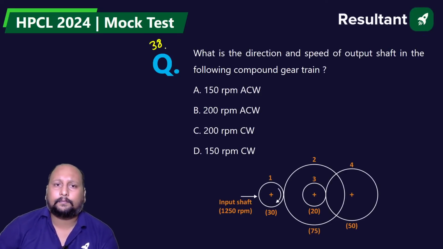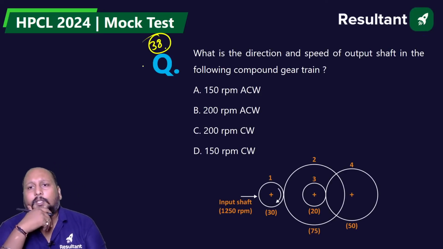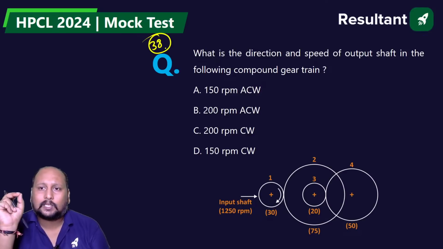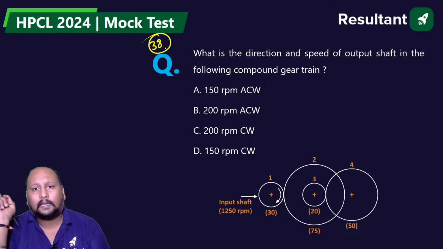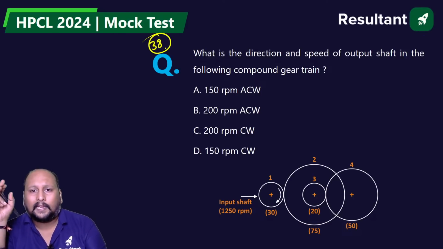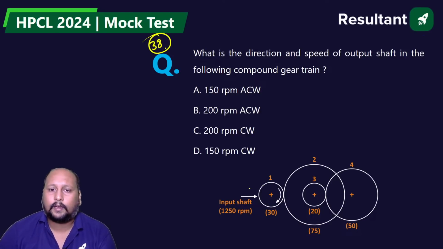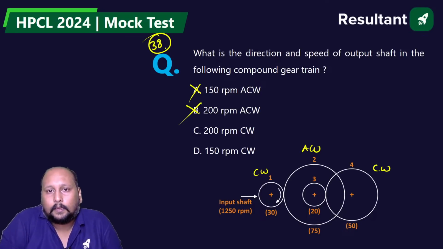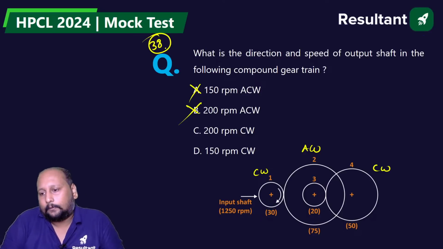Question number 38. What is the direction and speed of the output shaft in the following compound gear train? Quickly. First of all, we can eliminate some options because this is clockwise, this will be anti-clockwise, this is clockwise. So it will be clockwise. So A and B will not be possible. So we have to select between C and D.